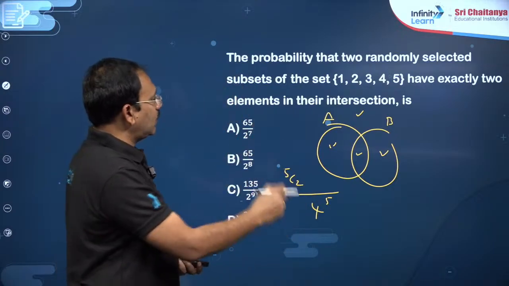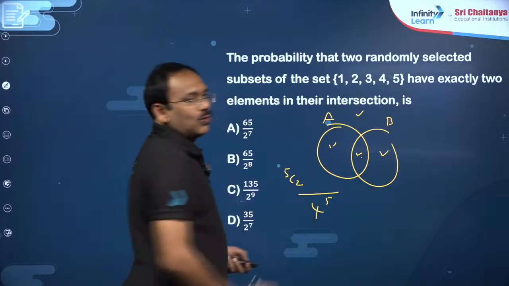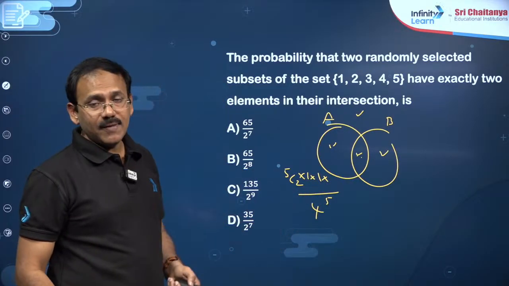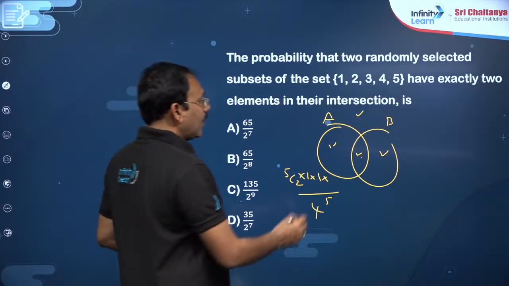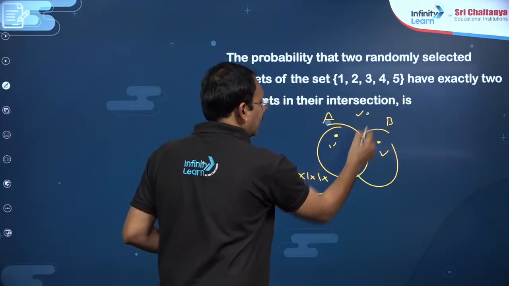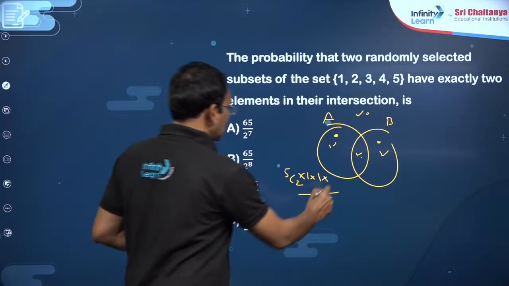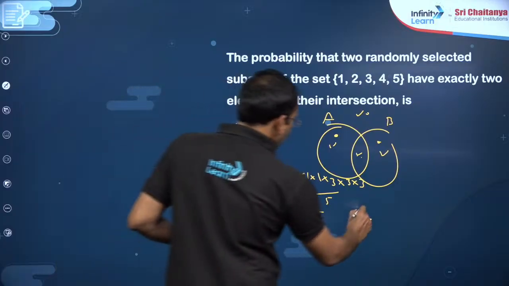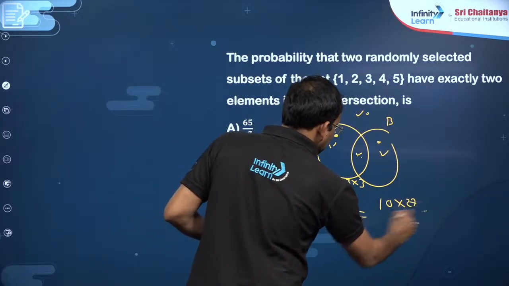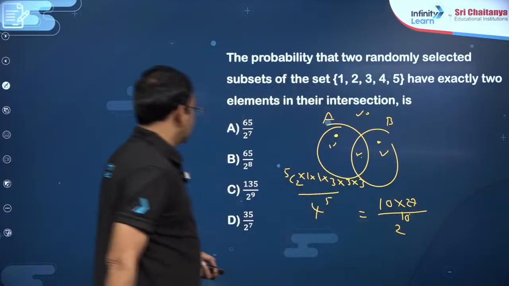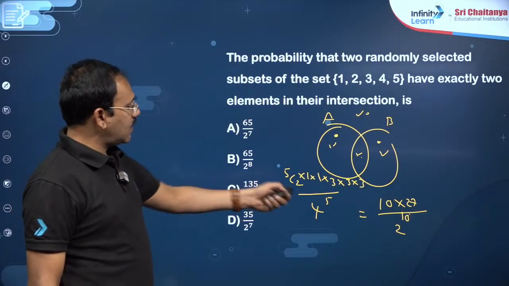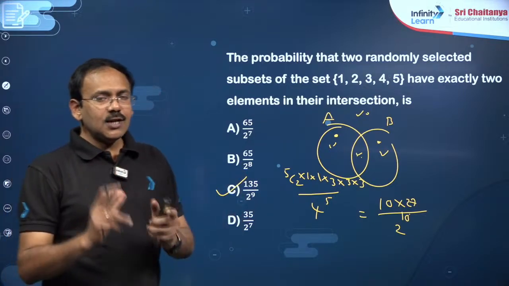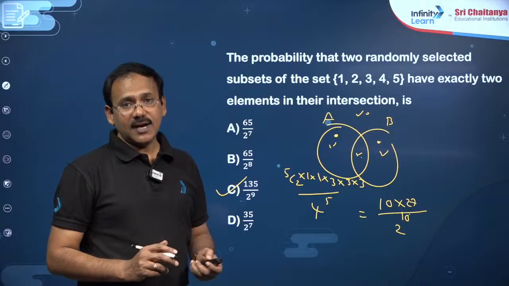Those 2 elements, suppose 1 2, must go here and here only, one possibility. Then, my dear friends, you are left with 3 more elements. These 3 elements must be anywhere here or here or here, but not here. So 3 possibilities, you will get 3 into 3 into 3, my dear friends. So you can say 5C2 is 10, into 27, by 2 power 10. So you can say, my dear friends, 27 into 5 is 135 by 2 power 9 is the answer, dear students. Need to understand the question properly, accordingly you attempt the question.